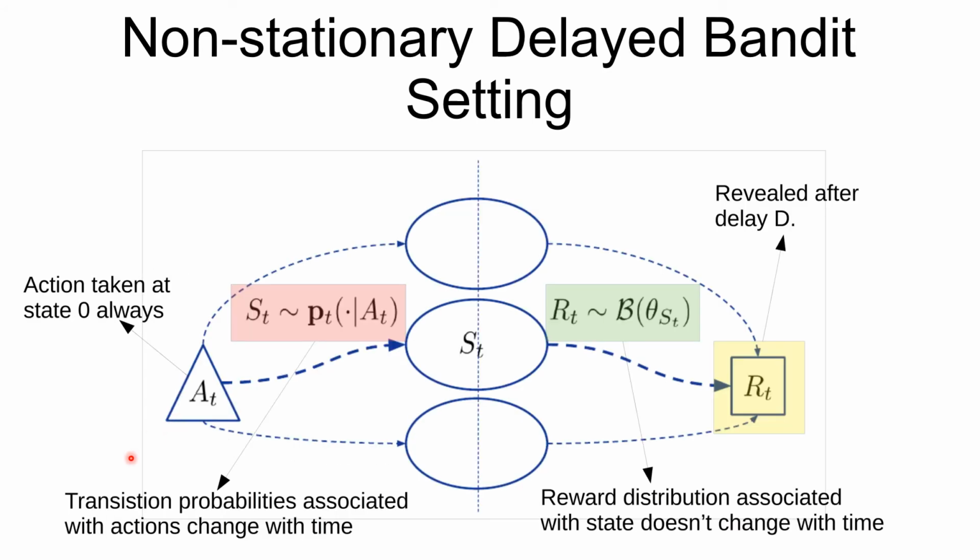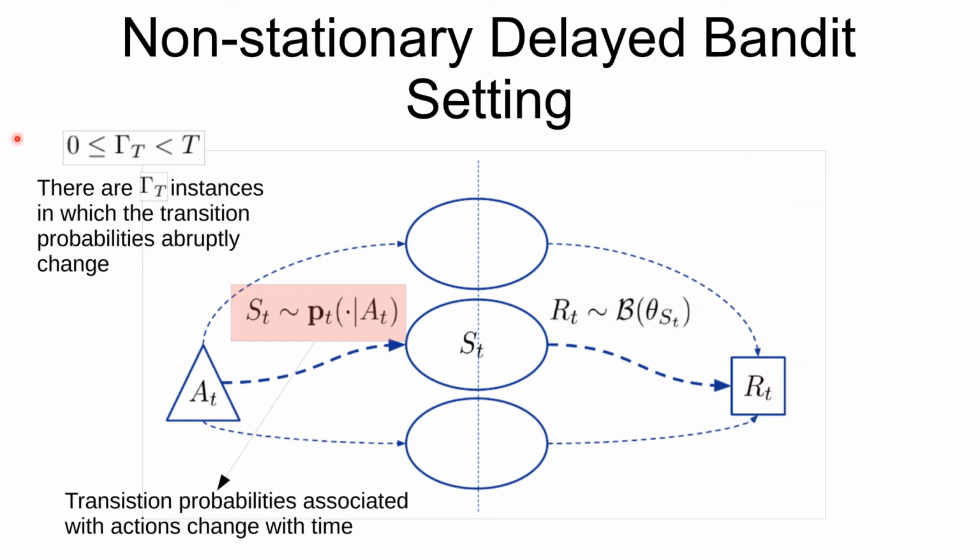This figure summarizes the entire process. The learner is at state 0 initially and takes an action A_t. The learner then moves to a state S_t, which is sampled from the transition probabilities associated with the action A_t. A reward R_t is then sampled from the reward distribution associated with the state S_t. The learner is then reset to state 0 and the reward is revealed to the learner after a delay d. Note that the transition probabilities associated with the actions can change with time because it's a non-stationary setting. However, the reward distribution associated with the state does not change with time.